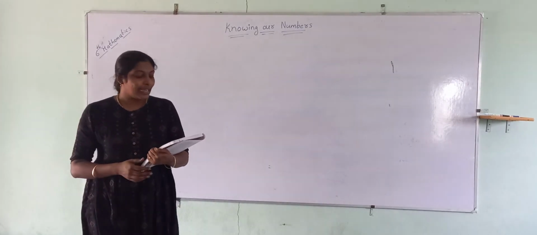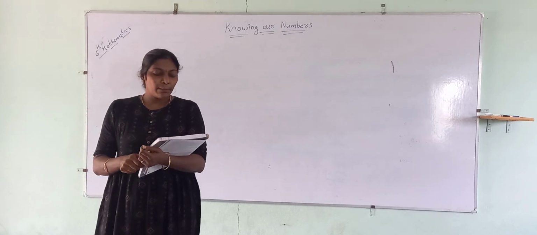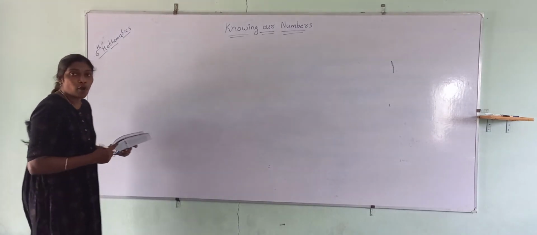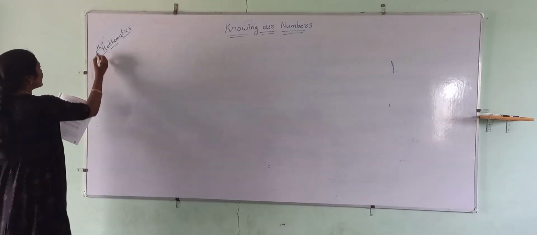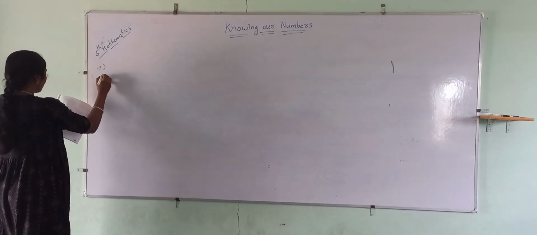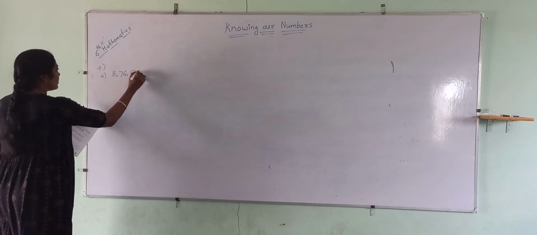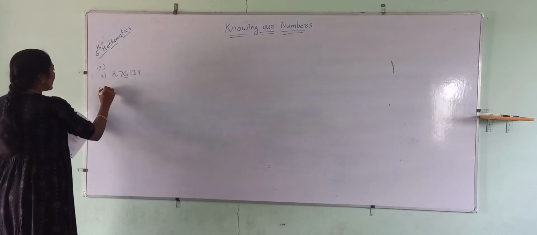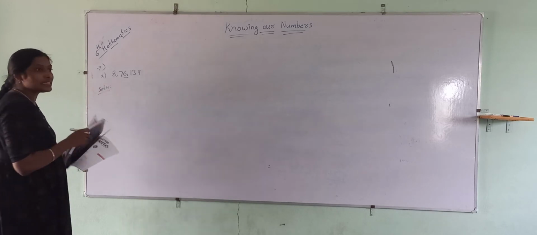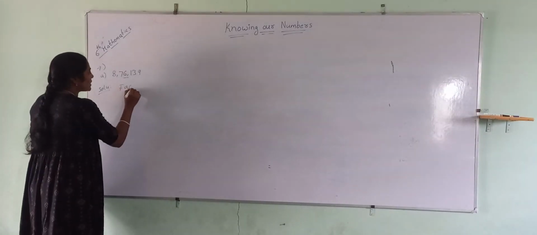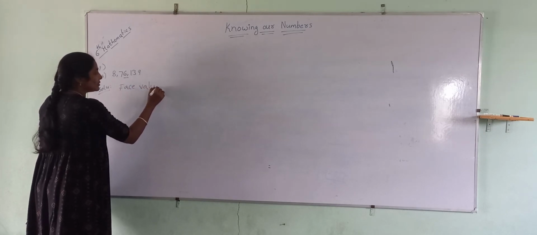Next, the seventh one. Write the place value and face value of the underlined digits in the following numbers. Okay. I'll explain only one. So they have given the underline for the digit 6. So what is the face value? Face means what we are seeing.